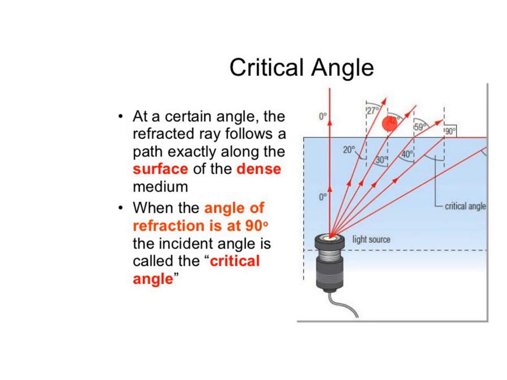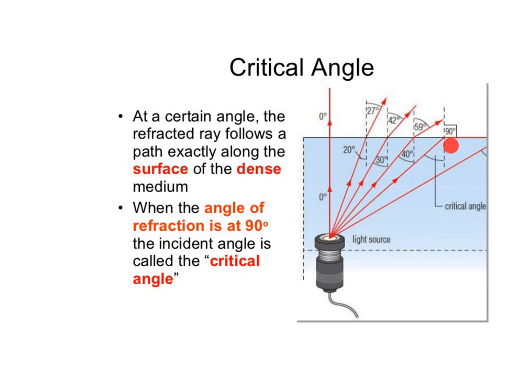At that time, the refracted ray will be along the surface of the denser medium. And when the angle of refraction is at 90 degrees, the incident angle is called the critical angle.